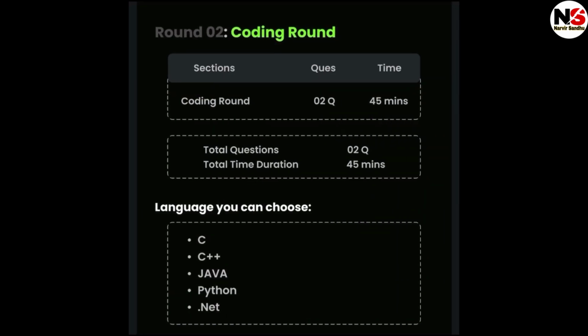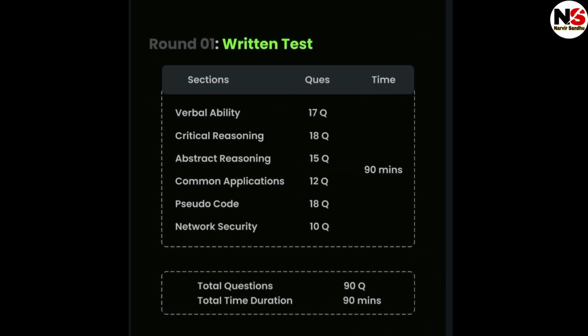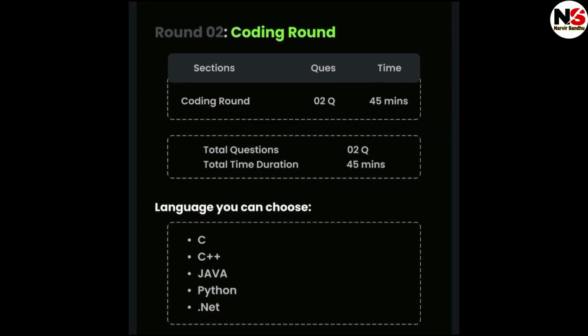The next round is a coding round. After clearing the first round, that is the written test, you will be eligible for the coding round. The coding round has two questions, and the total time for both questions is 45 minutes, which means one question has 30 minutes and the second question has 15 minutes. So there are two questions and the total time duration is 45 minutes. You can complete both questions within 45 minutes. The languages you can choose are C, C++, Java, Python and .NET. So you can choose any language by your choice.